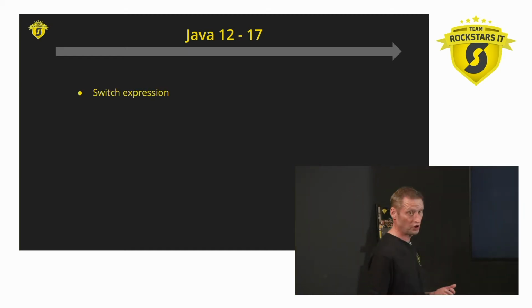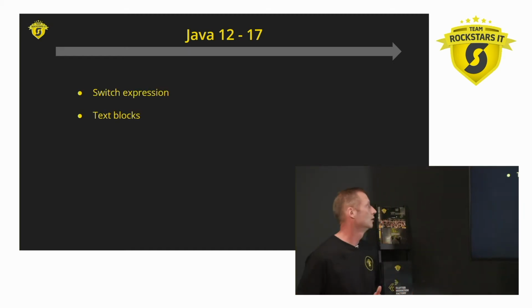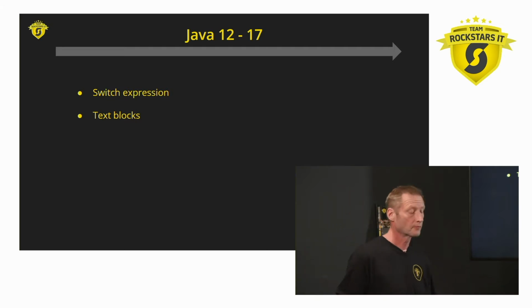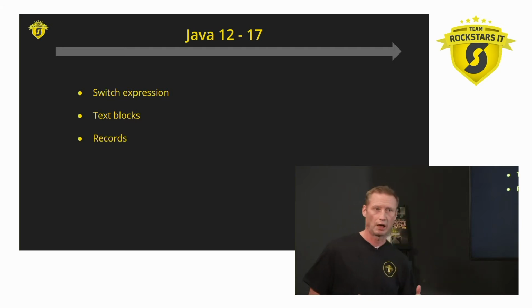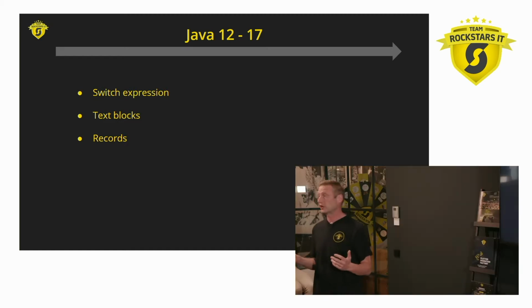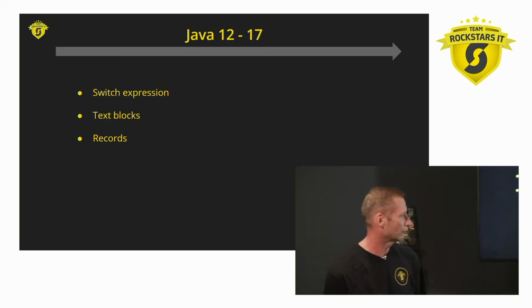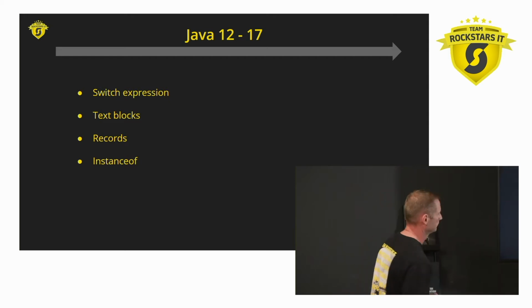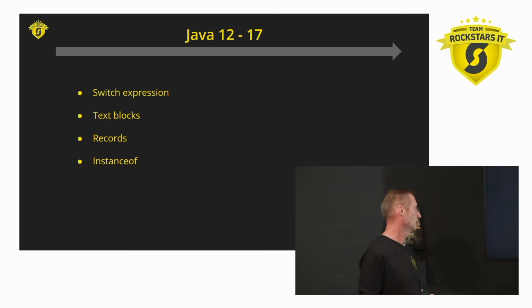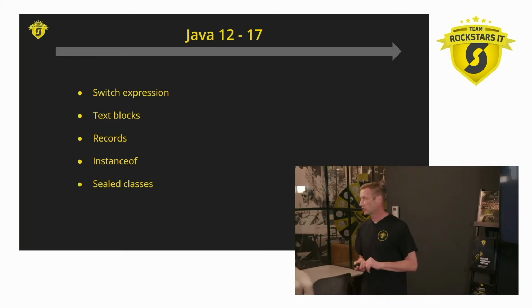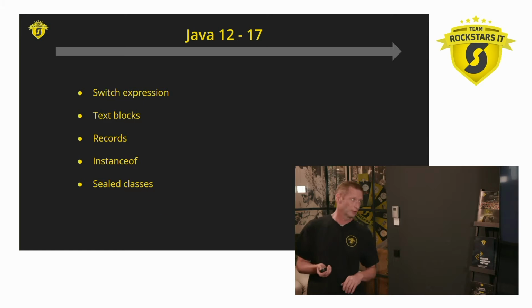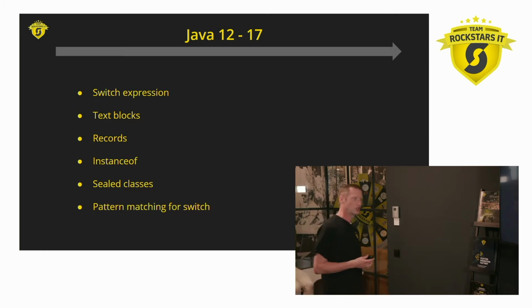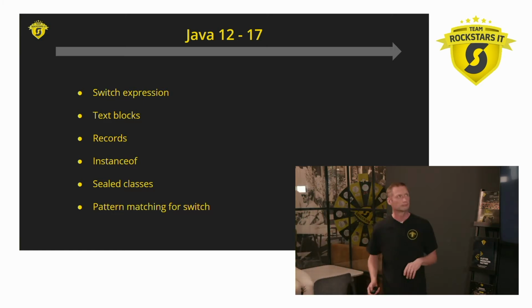The switch expression, the text blocks, records. I'm guessing here, but I would like to hear in the chat, I would say this is everyone's favorite change from Java. The instanceof pattern matching. Then we got the sealed classes, and finally we're ending with pattern matching for switch this time.